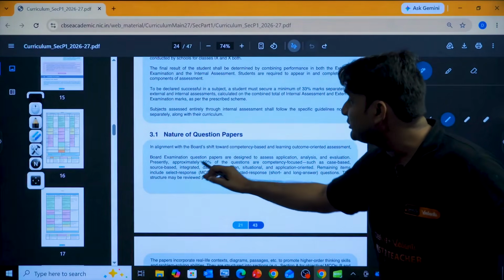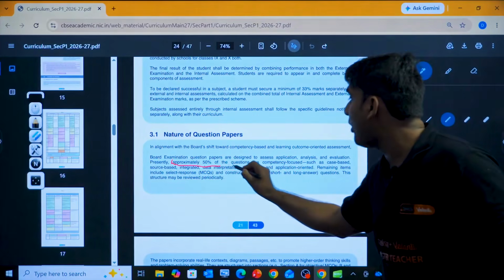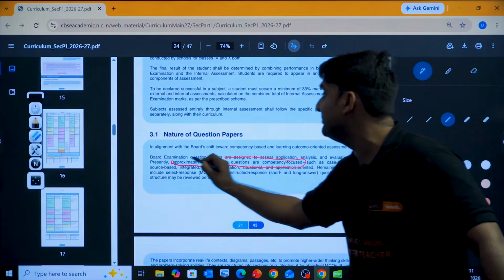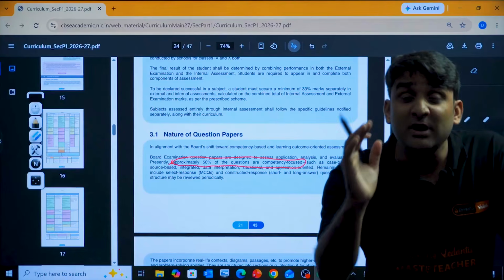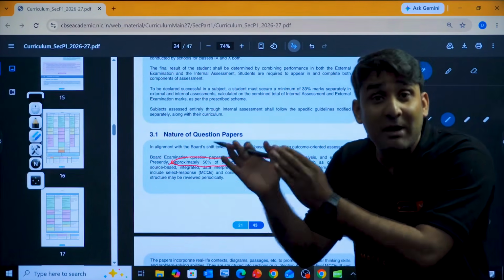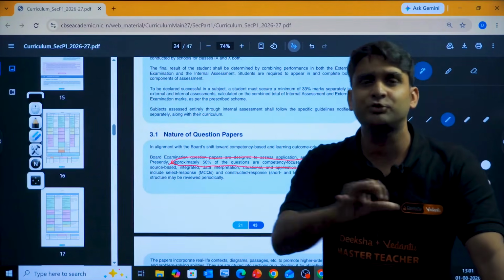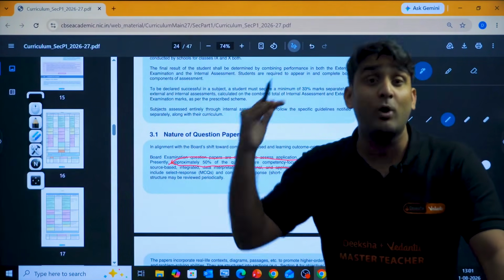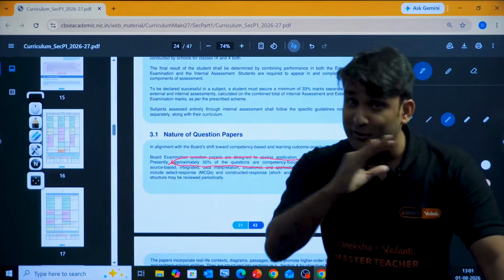Presently, approximately 50% of the questions are competency-based questions. What is competency? Competency-based questions means the questions will be from your day-to-day life, real life application-based questions. Whatever formula, theory, theorem you have understood in NCERT, now you must apply all those formulas in your day-to-day life application. So be prepared for all those things, champions.